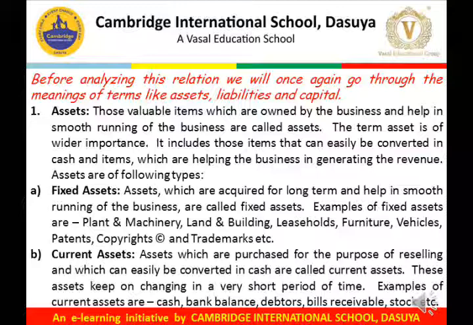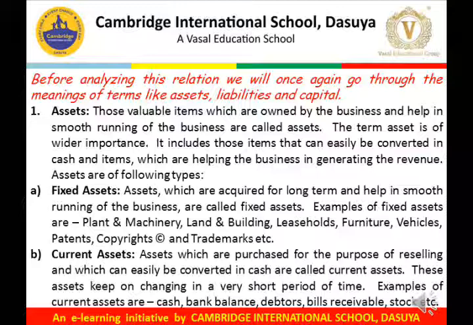Examples of fixed assets are plant and machinery, land and building, leaseholds, furniture, vehicles, patents, copyrights, and trademarks, etc. Next one is current assets.